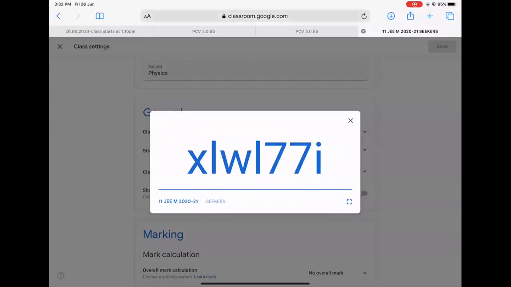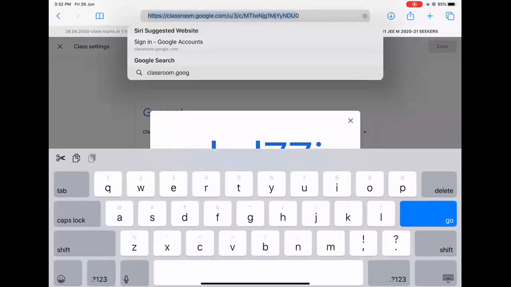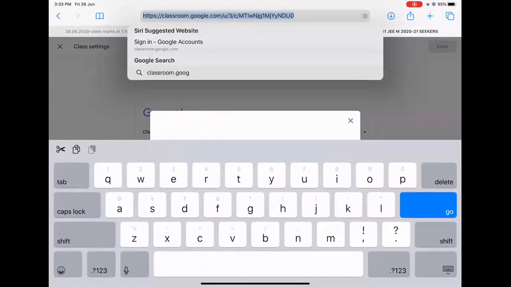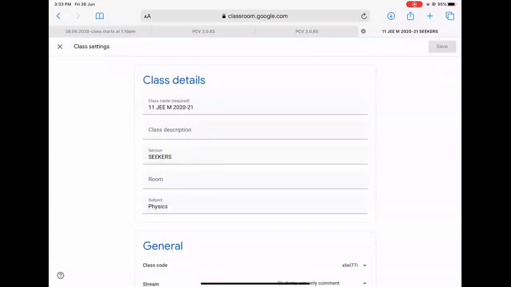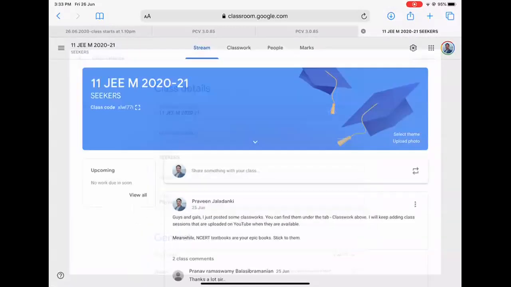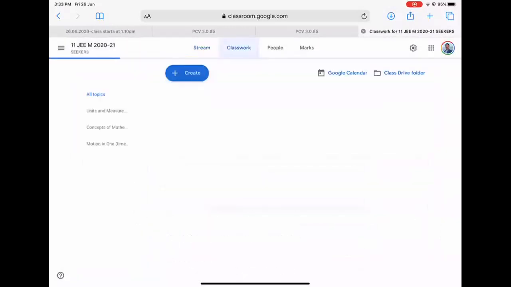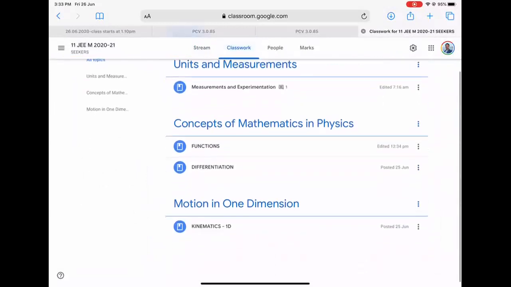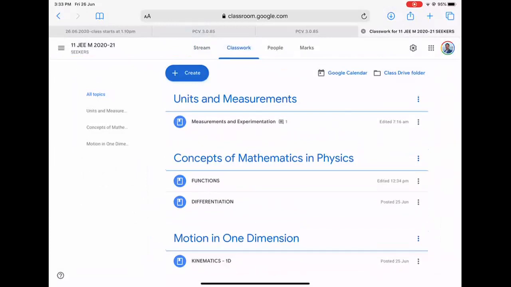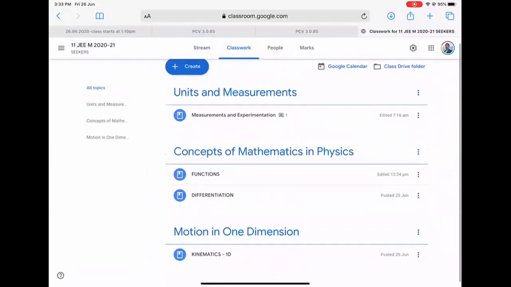Go to this URL, classroom.google.com, log in with your Google ID and join a class giving this code XLWL77I. So what I did yesterday is this. There is this tab called classwork. Under classwork, I had created some titles, basically. Nothing else. I did not create any content here. I just created some titles, say units and measurements. Under units and measurements, I posted something.